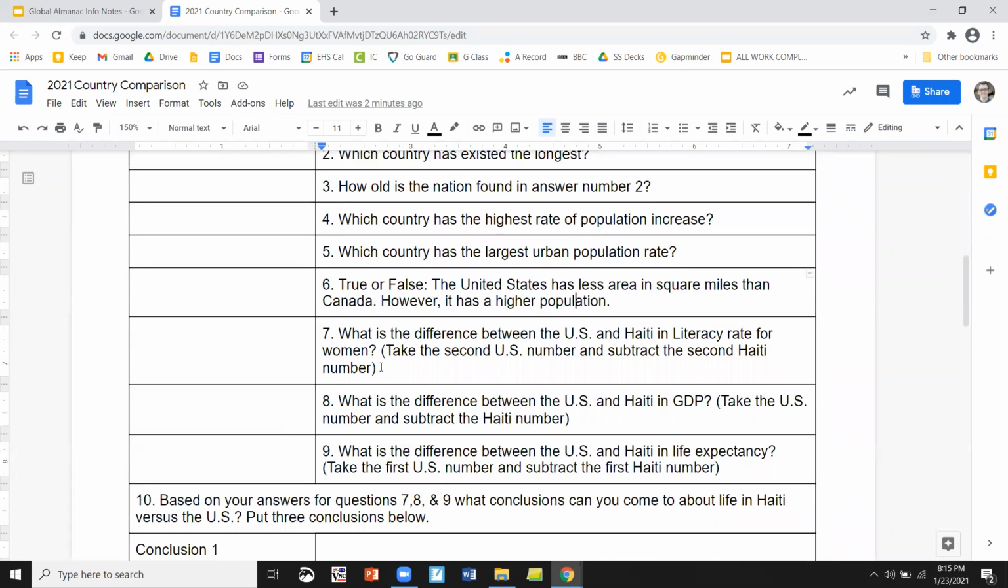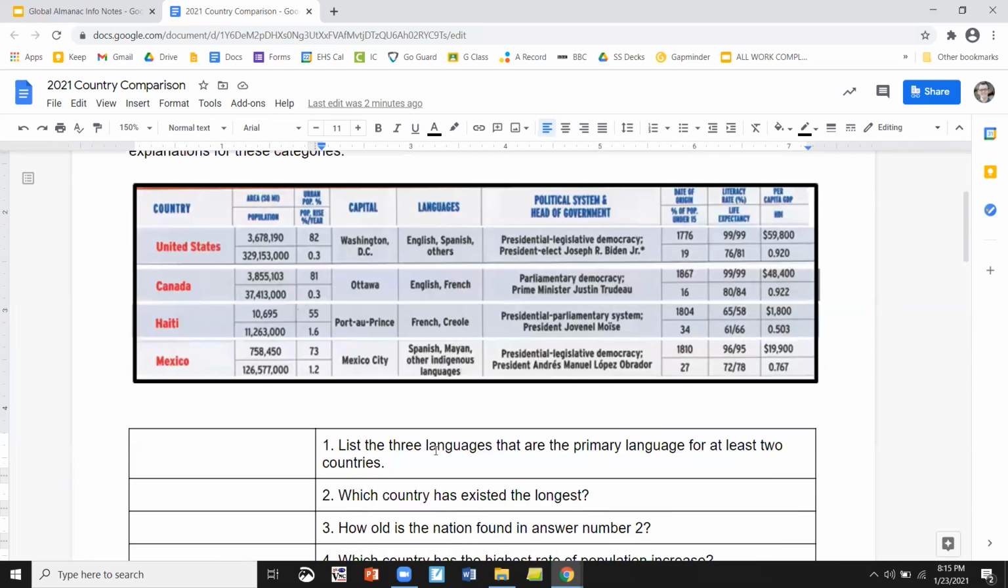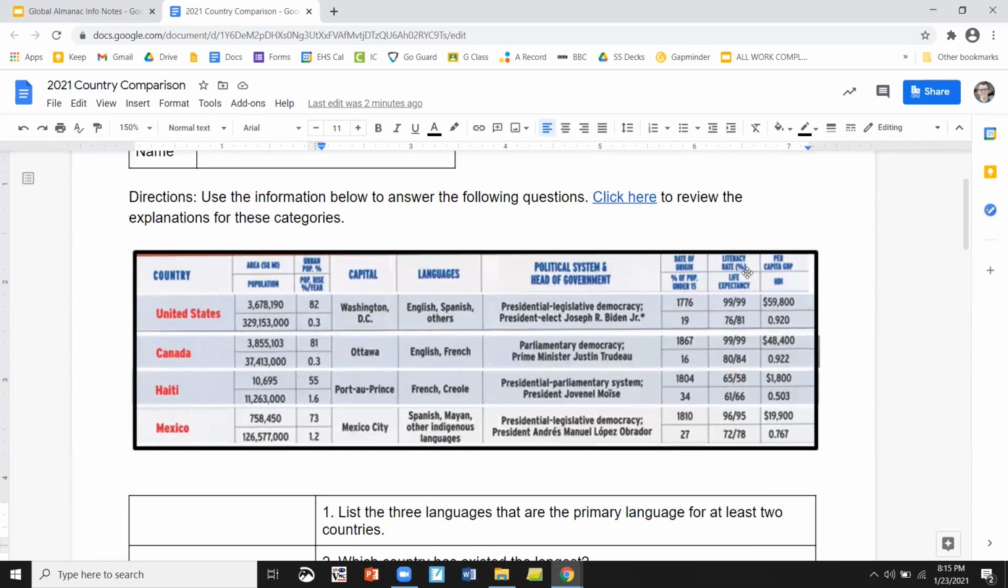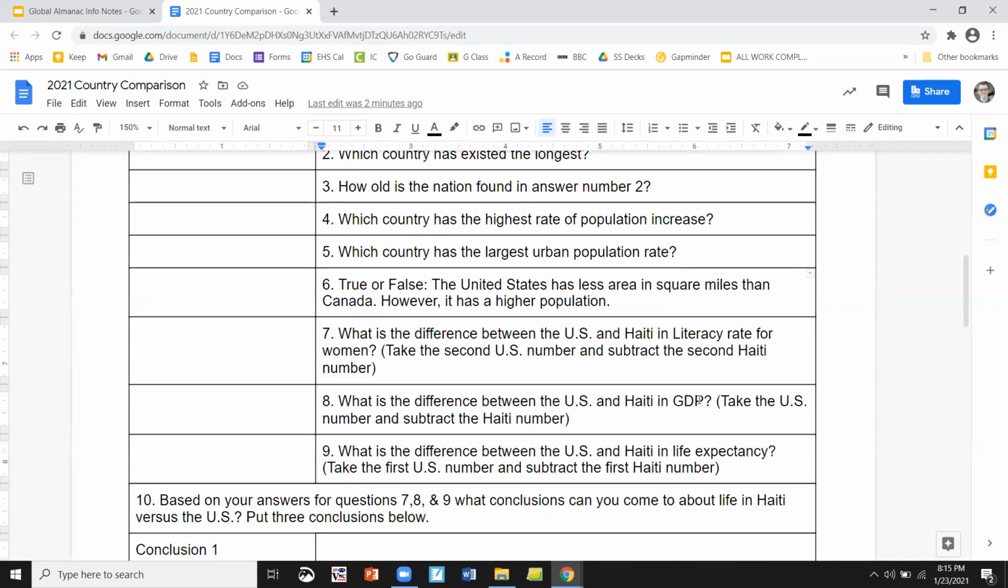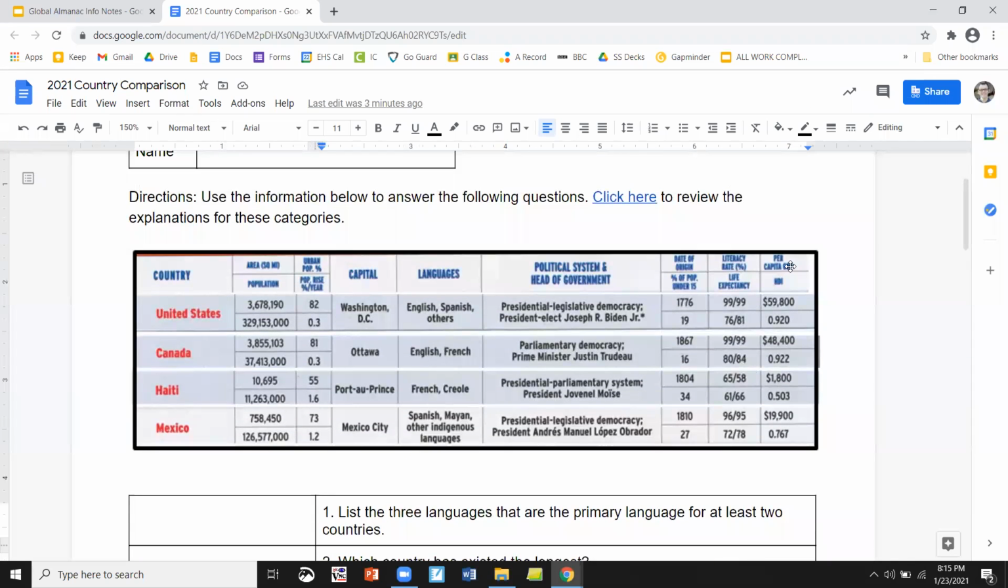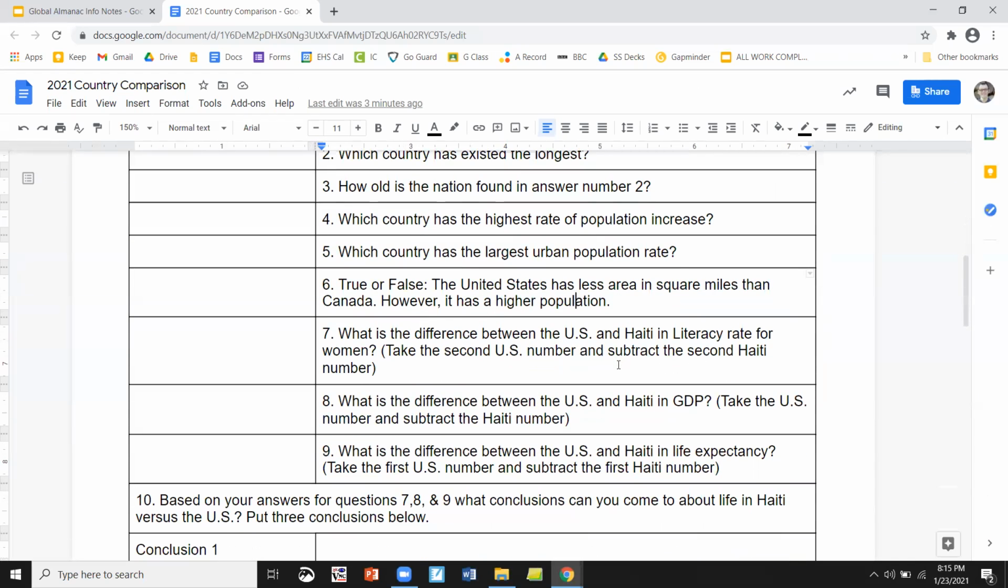Number 7, what is the difference between the US and Haiti in literacy rate for women? Now, what you're going to do for this is take the literacy rate, which is the top one here, take the second number, the 99 for the United States, because that's for women, and then take the second number here for women as well. Subtract them, and you have your answer. Number 8, what is the difference between the US and Haiti in GDP? So you'll take the GDP number for US, subtract Haiti, and get your answer.